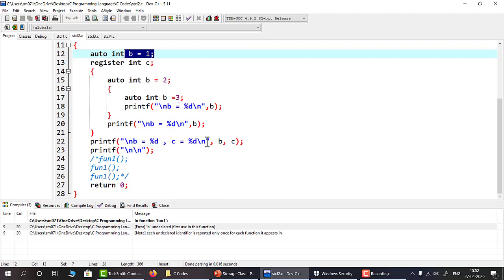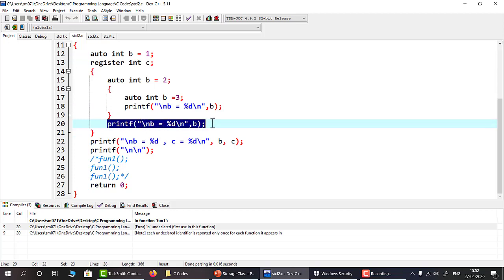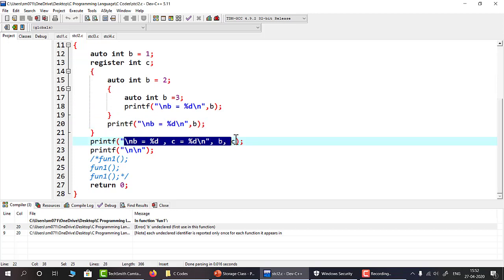So let me run this code and see what output we are getting. The output should be b equals to 3, then b equals to 2, then b equals to 1, c equals to any random value. So you can see that it gives b equals to 3, b equals to 2, b equals to 1.